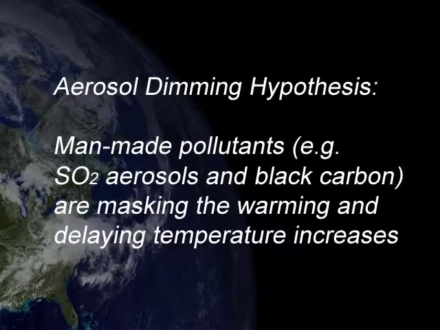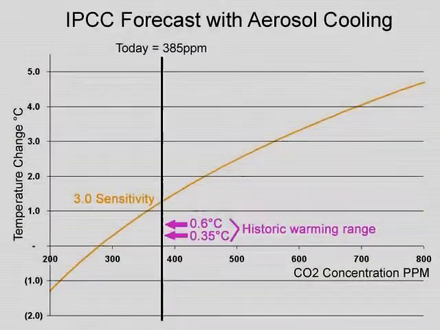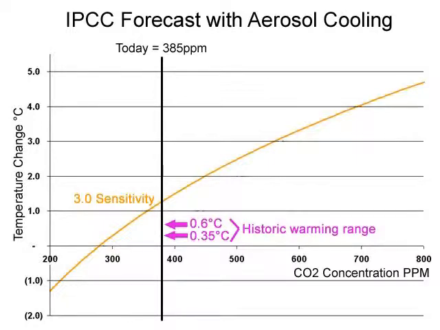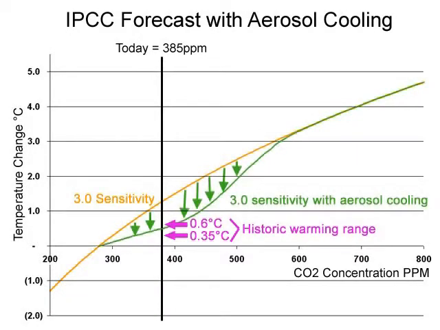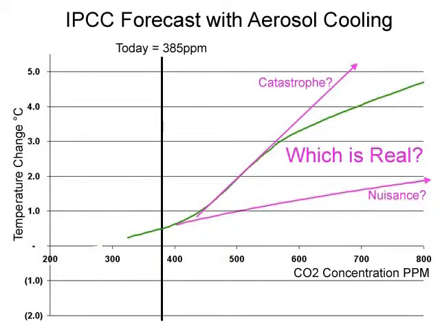These aerosols are assumed to cool early years of the forecast, but then be eliminated in later years, allowing temperatures to catch up. This assumption yields a warming curve like this, flat in the early years where cooling is in effect, and very steep in the later years. This gives us a real problem in evaluating these forecasts. Is the current fairly gradual rate of historical temperature increases a result of high levels of cooling aerosols masking large amounts of positive feedback? Or is the historically slow rise in temperatures simply evidence that our climate is not dominated by positive feedback at all, and that temperature increases from CO2 can be expected to remain small?